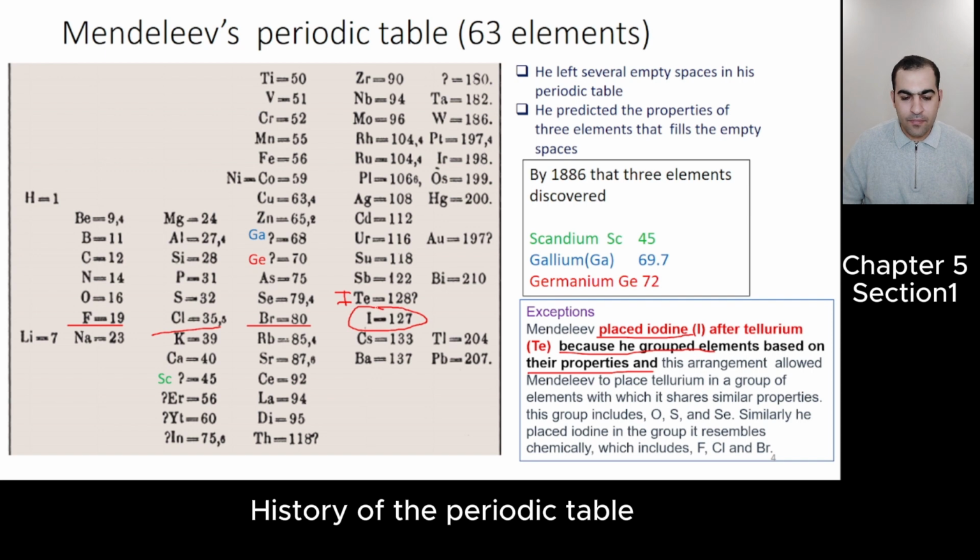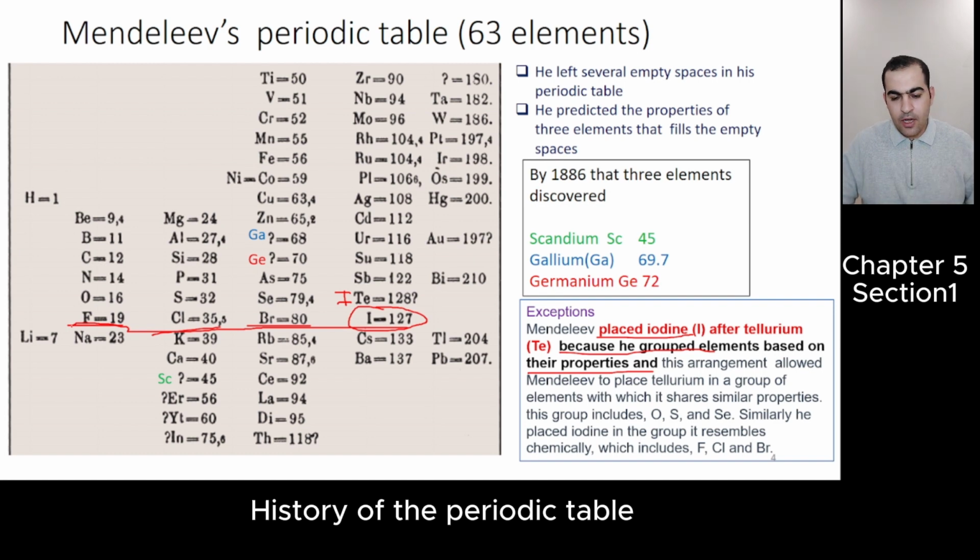after tellurium, and at this time the iodine will be in a group of fluorine, chlorine, bromine, and we know that fluorine, chlorine, bromine, iodine, now they are where? They are in group 17. We call them halogens, right?